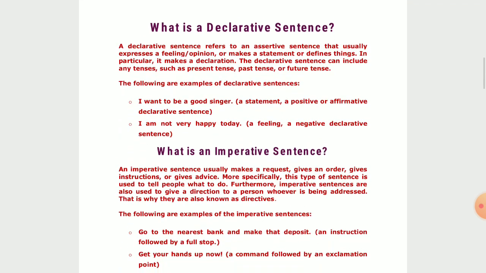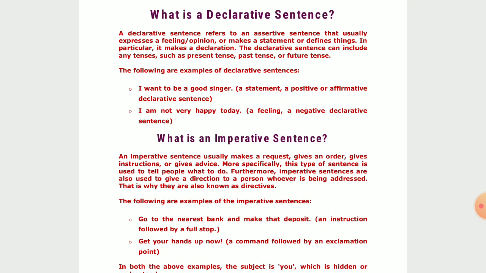What exactly is a declarative sentence? See, basically a declarative sentence refers to an assertive sentence that usually expresses a feeling or an opinion and or makes a statement or defines things. In particular, it makes a declaration.